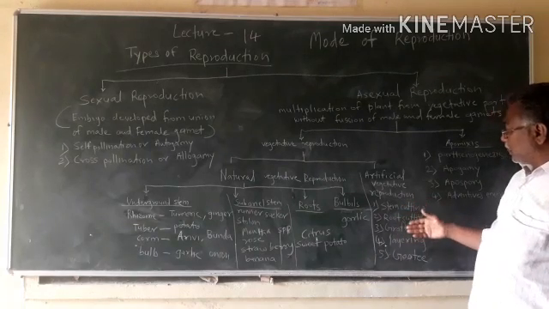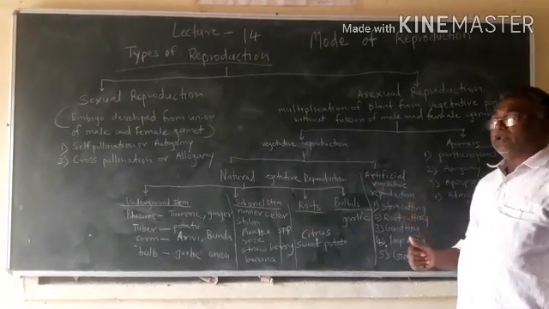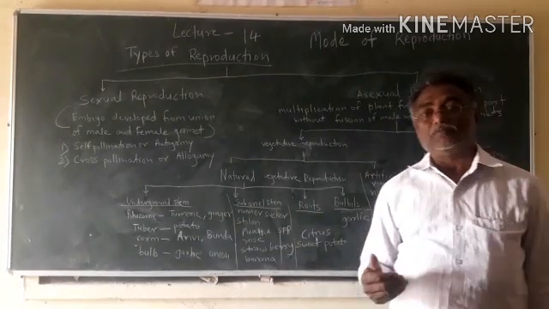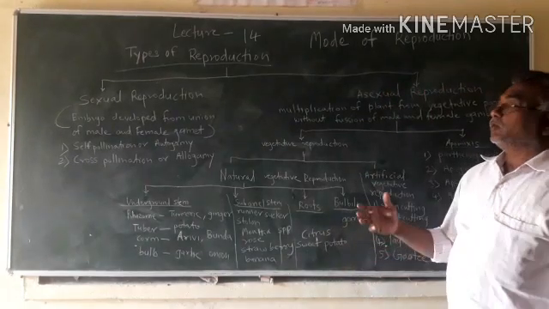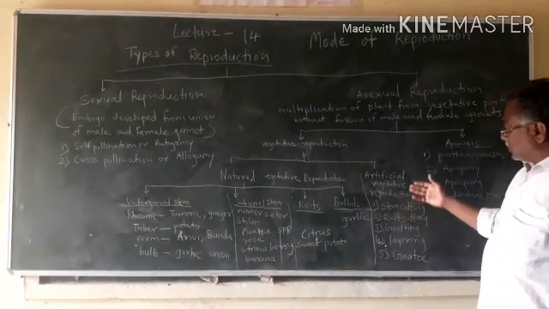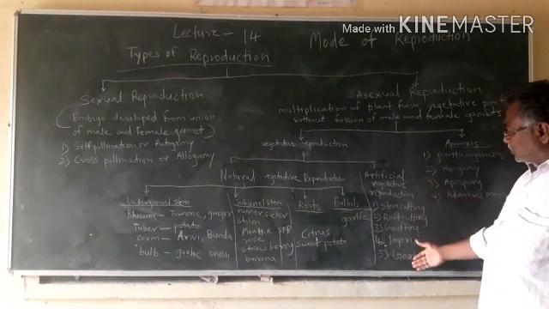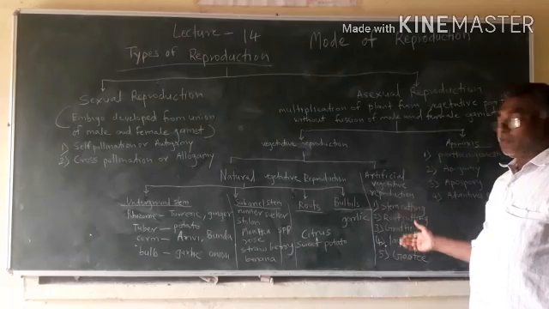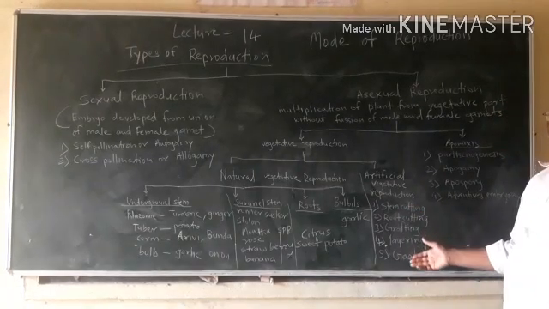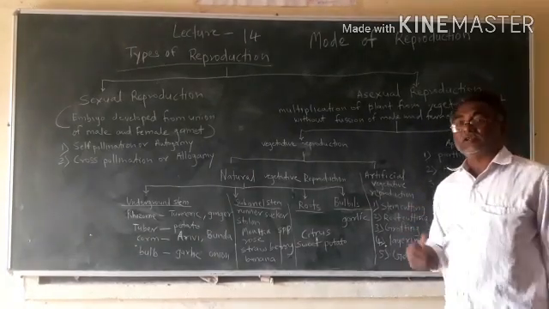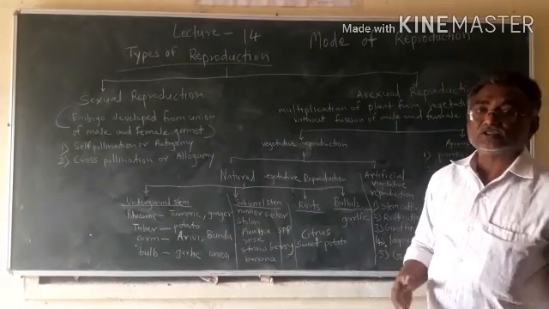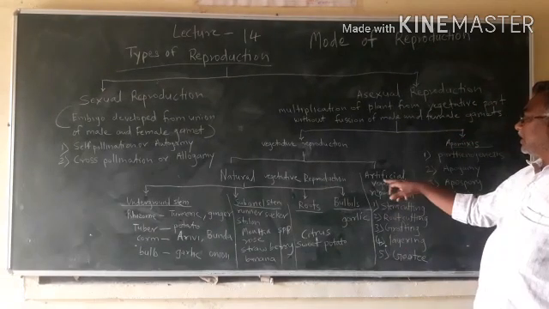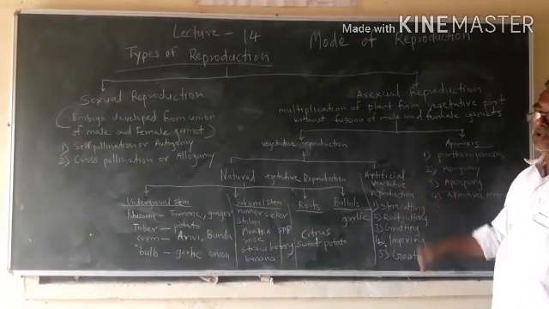He should cut the stem properly. He should cut the root properly, and he has to take these cuttings or parts of the plant, and maintain them artificially under his guidance to multiply the plants. So it is called as artificial vegetative reproduction.